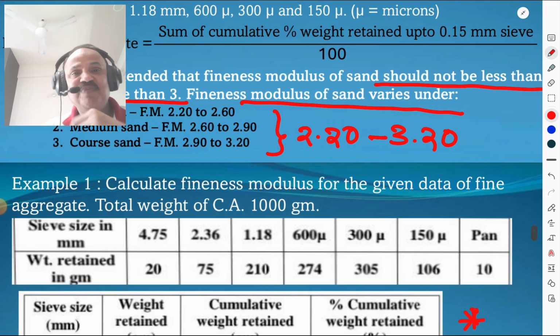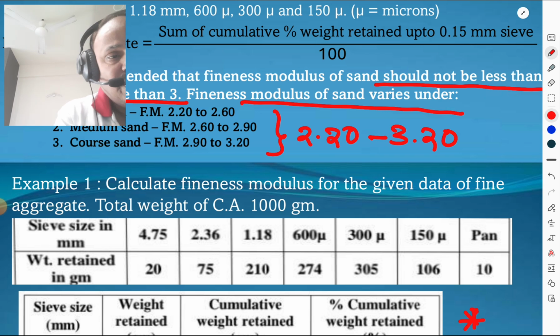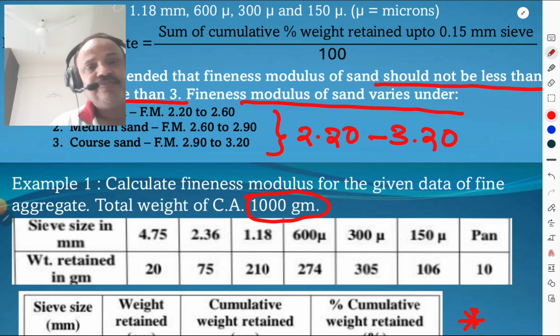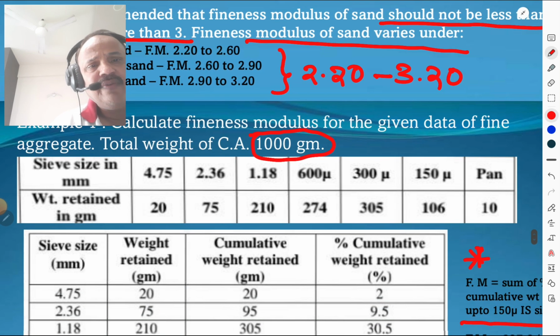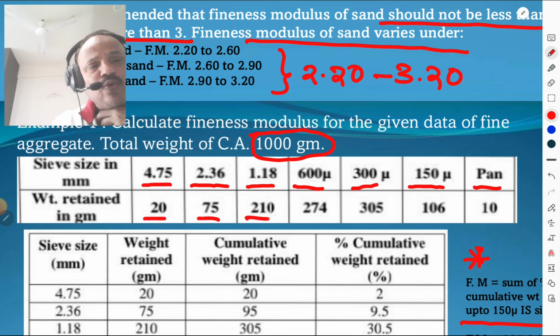Then we have to discuss one example, that is, calculate the fineness modulus, that is FM, for the given data of fine aggregate. Total weight of the aggregate is 1000 grams. The sizes of the sieves are 4.75, 2.36, 1.18, 600 micron, 300 micron, 150 micron and pan. And what is the weight retained? That is 20 grams, 75 grams, 210 grams, 274 grams, 305 grams, 106 grams and 10 grams.